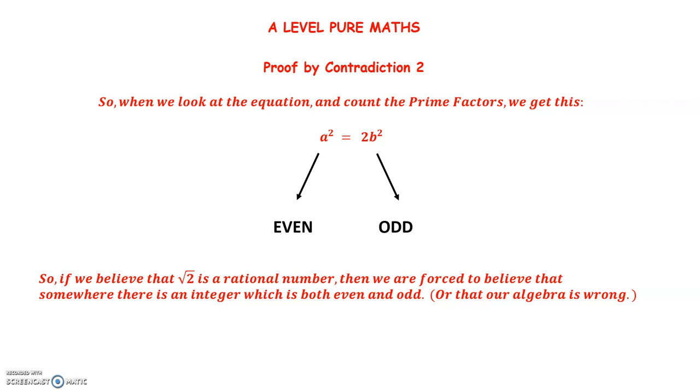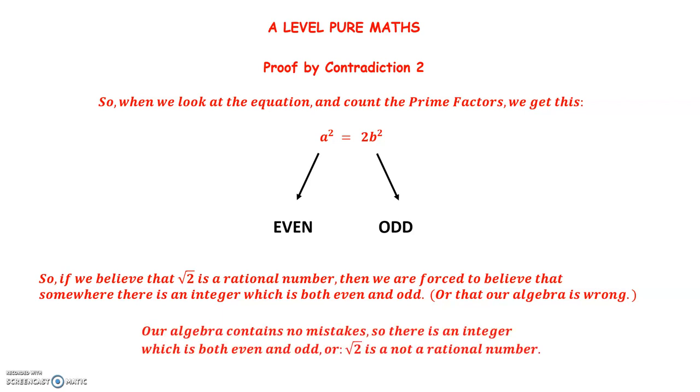Well, I promise you it's not wrong. So, since our algebra contains no mistakes, either there is an integer which is both even and odd at the same time, or the square root of 2 is not a rational number, and that's the one I'm going for. I'm not very happy to believe that there is a positive integer which is even and odd at the same time, so I'm going to go for the fact that the square root of 2 is not a rational number.